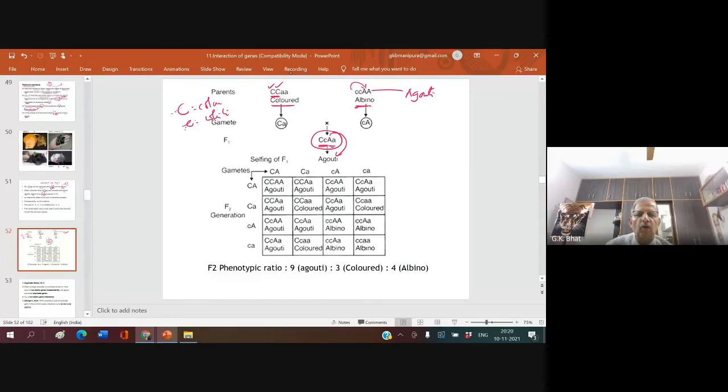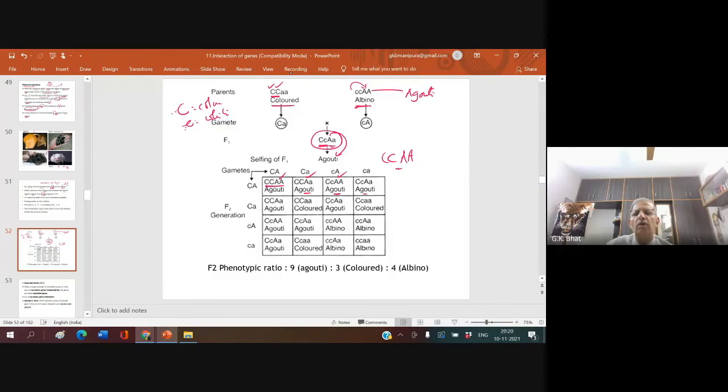Now you tell me why this is agouti. Because of the gene agouti. Gene A for agouti. This is agouti because A is agouti.